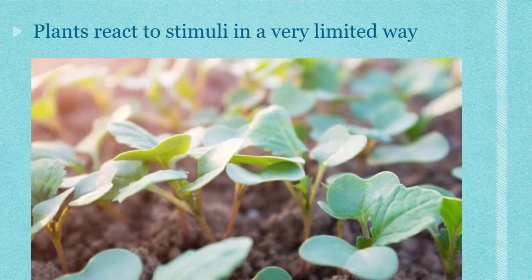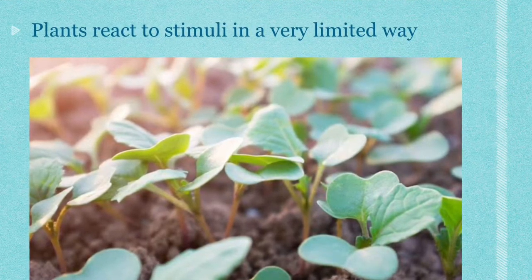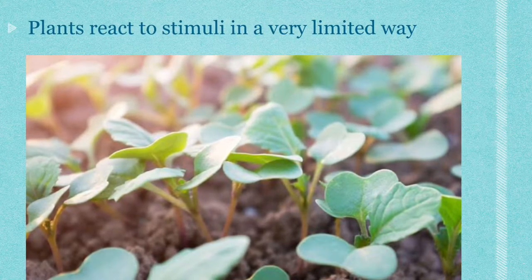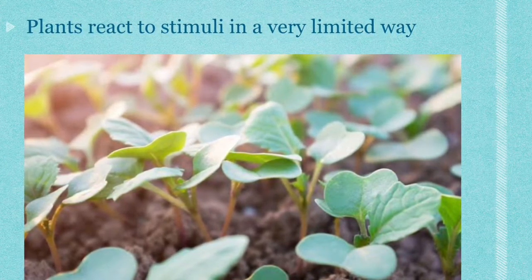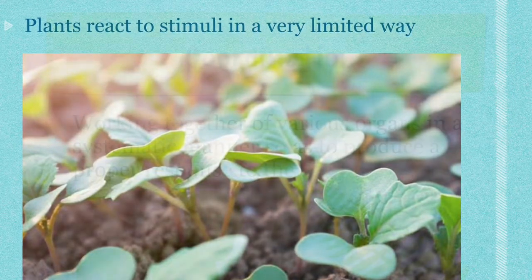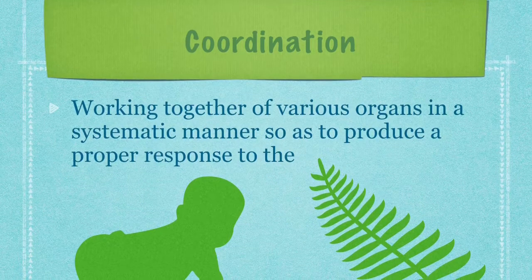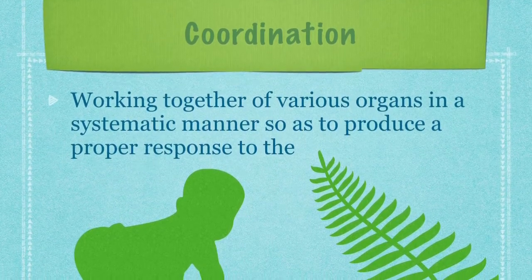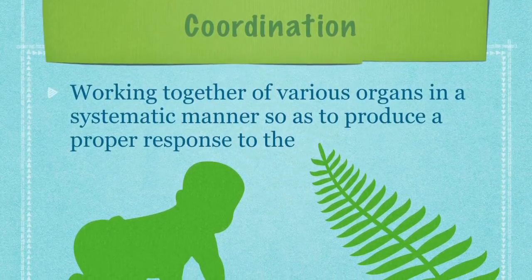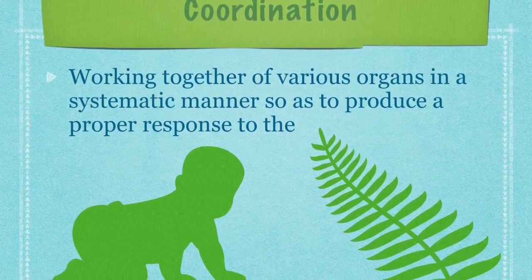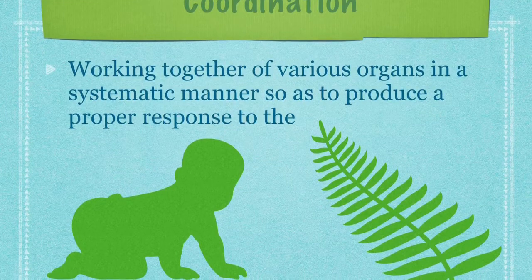The plants use only the hormones for producing reaction to external stimuli. The working together of the various organs of an organism in a systematic manner so as to produce a proper response to the stimulus is called coordination.